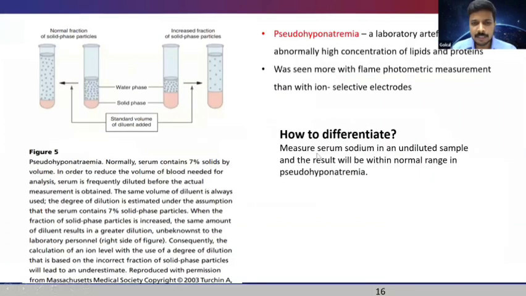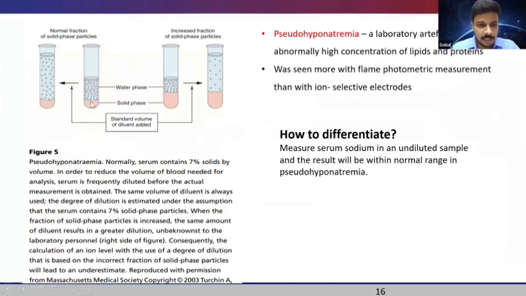So this is what happens in pseudo hyponatremia. Pseudo hyponatremia is actually a laboratory artifact. It is due to abnormally high concentration of lipids and proteins. It is more frequently seen with the flame photometric measurement than with ion selective electrodes. So what happens basically? We see this is the condition. Normally,